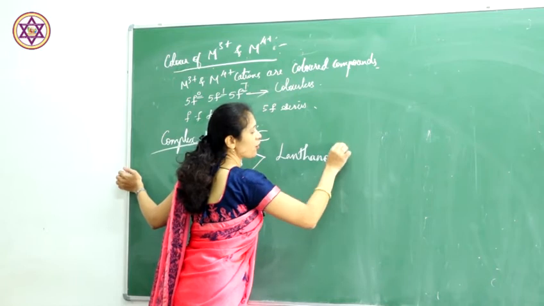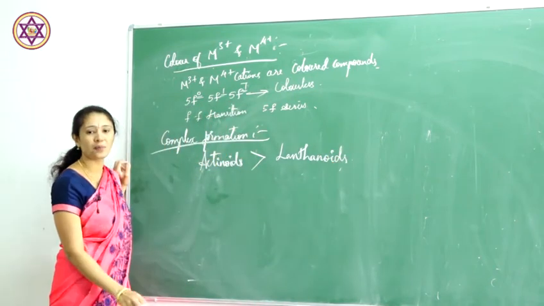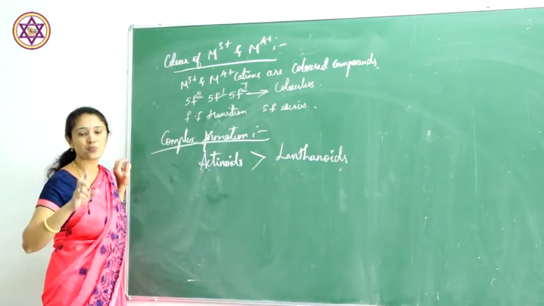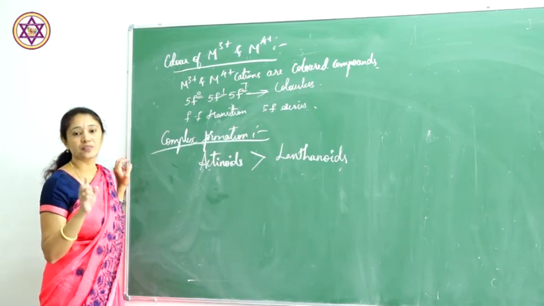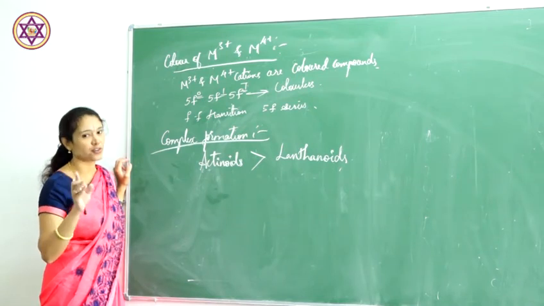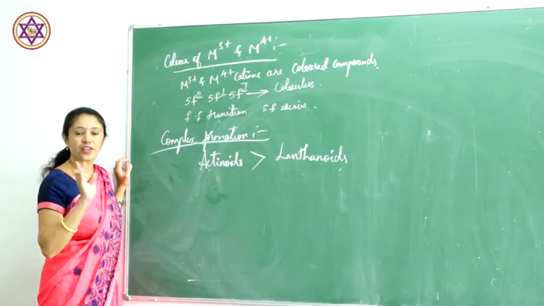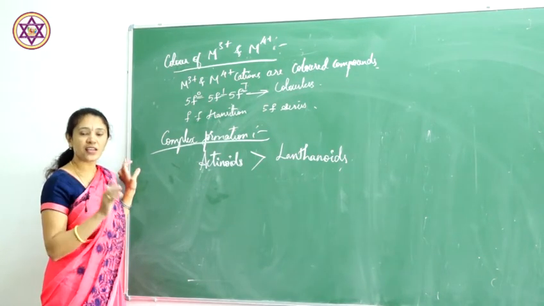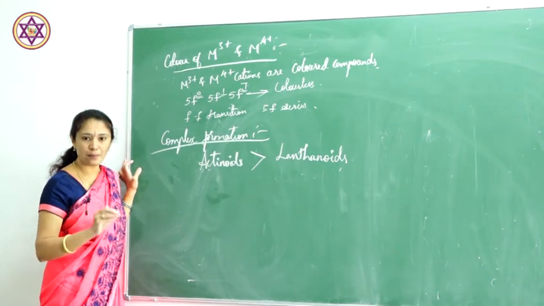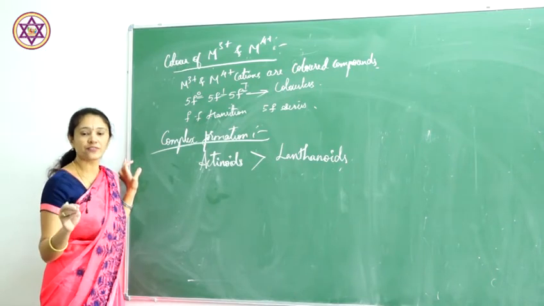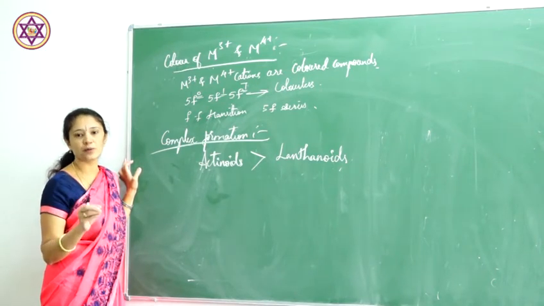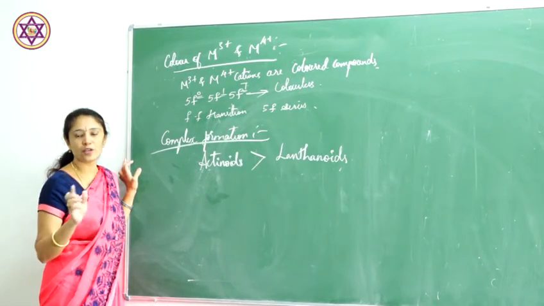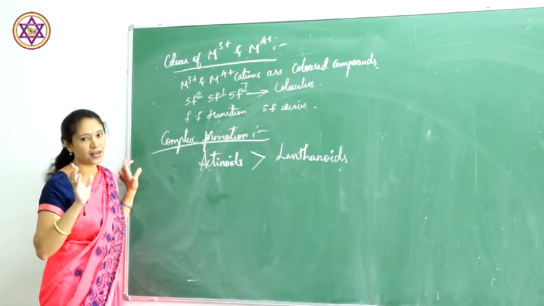I have explained to you how the lanthanoids form complexes. They only form complexes when there is a donor atom in the ligands, that is nitrogen, oxygen and fluorine. If there is an aromatic compound or pi bonding molecules, or vacant d orbitals, then there is no complex formation taking place in lanthanoids.